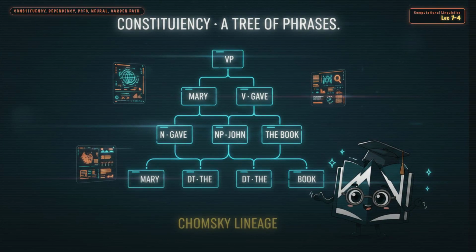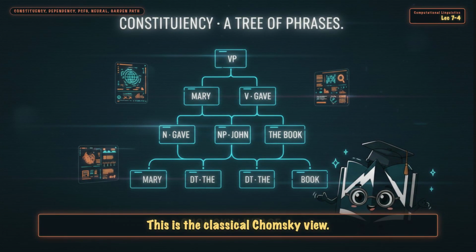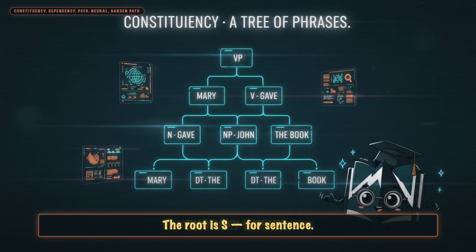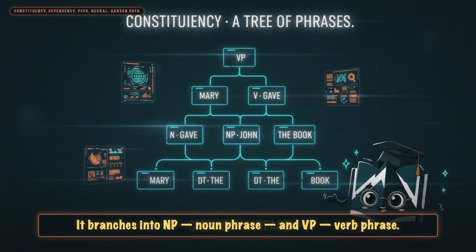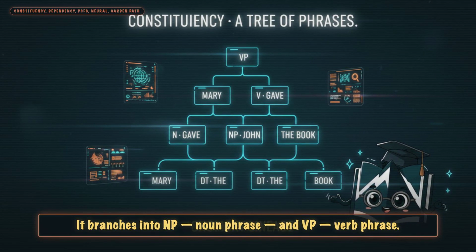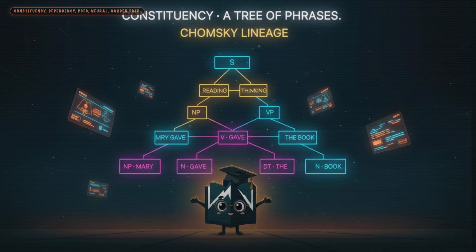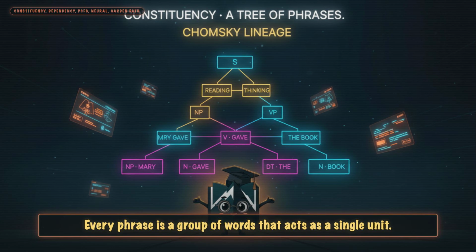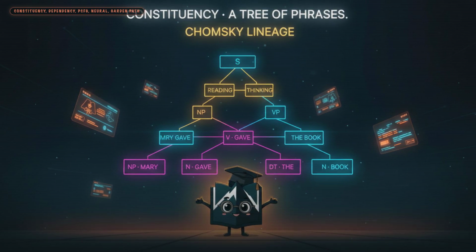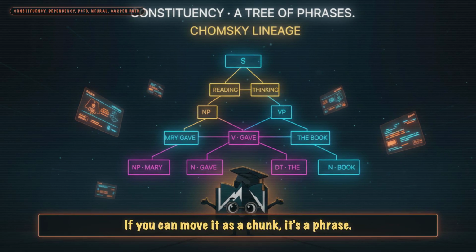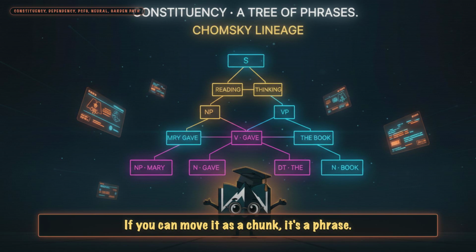Beat 1. Constituency parsing. This is the classical Chomsky view. A sentence is a tree. The root is S for sentence. It branches into NP, noun phrase, and VP, verb phrase. The VP branches further. Every phrase is a group of words that acts as a single unit. If you can substitute a pronoun for it, it's a phrase. If you can move it as a chunk, it's a phrase.